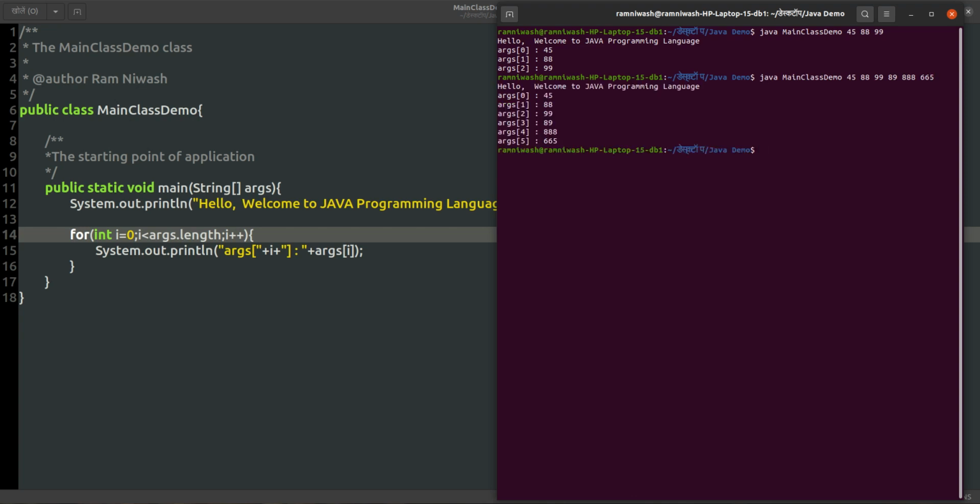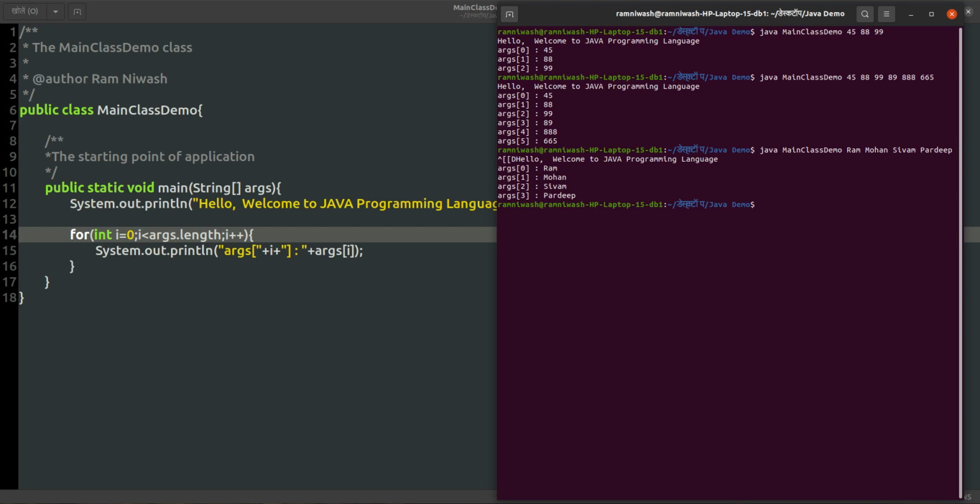And it is not compulsory that you always will give a number only. You can give anything. Ram, Mohan, Shivam, Pradeep. See, Ram, Mohan, Shivam, Pradeep. Anything.